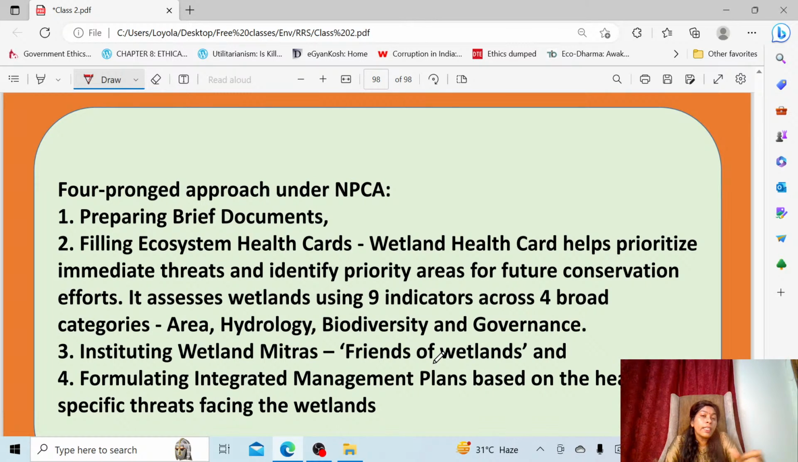Then there are wetland mitras. The government cannot come, or this body cannot come, every time to check whether the wetland is in the right health or not. So for that they will institute wetland mitras. Wetland mitras are called friends of wetlands. They will come on behalf of the government also. They will take care of the protection and conservation of wetlands, and then prepare integrated management plans in order to address the health and the threats faced by the wetlands. So this way there is a 4-pronged approach under the NPCA.